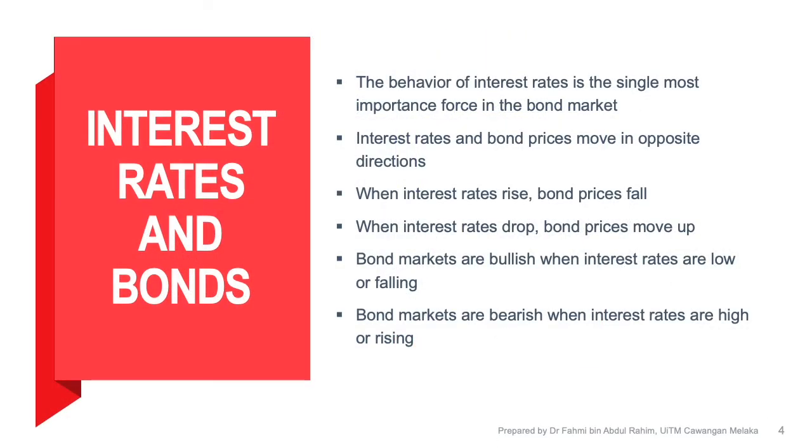Interest rate and bond. The behavior of interest rates is the single most important force in the bond market. Interest rate and bond price move in opposite directions. When interest rates rise, bond prices fall. When interest rates drop, bond prices move up. Bond markets are bullish when interest rates are low or falling, and bearish when interest rates are high or rising.